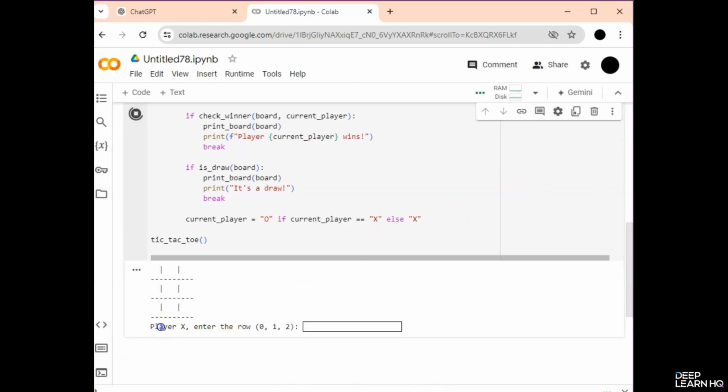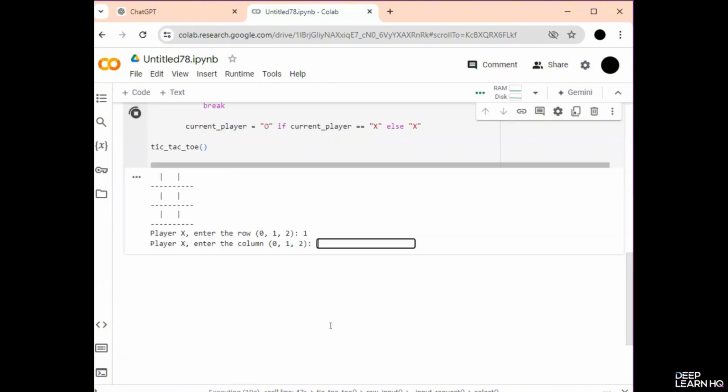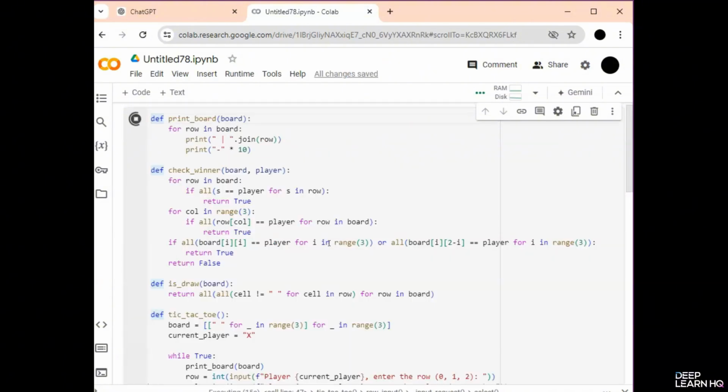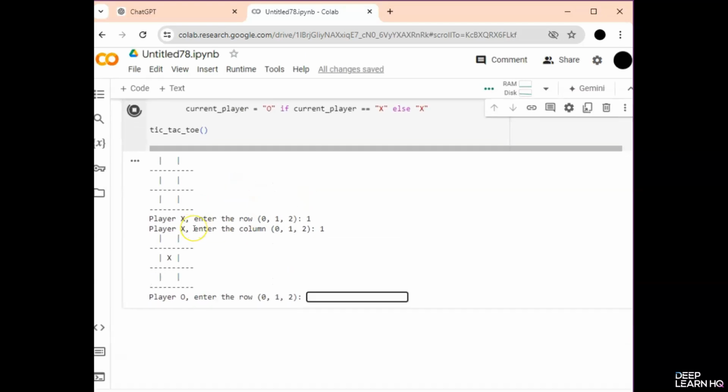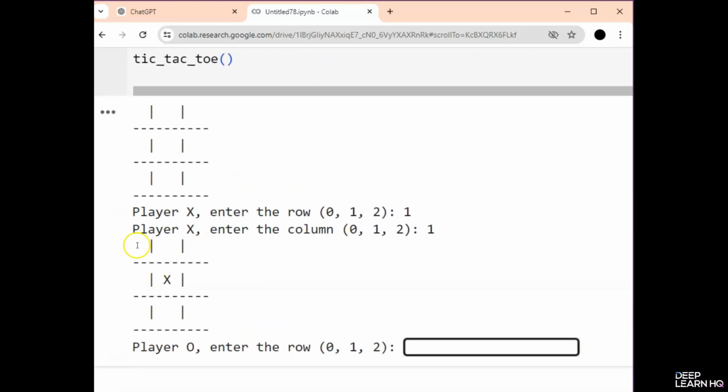So it asks, player X, enter the row 0, 1 or 2. You can choose between these rows. For example, I give the row 1. Then it says enter the column. I choose 1 again. And you notice here the first cross is marked on my playboard.